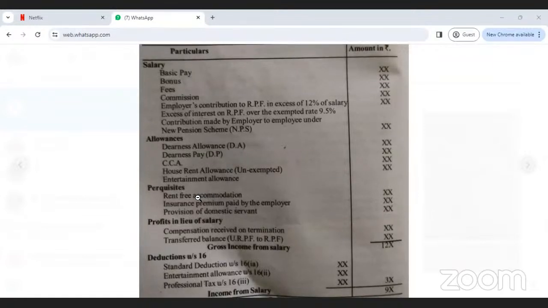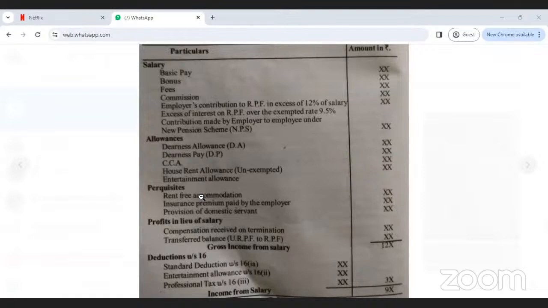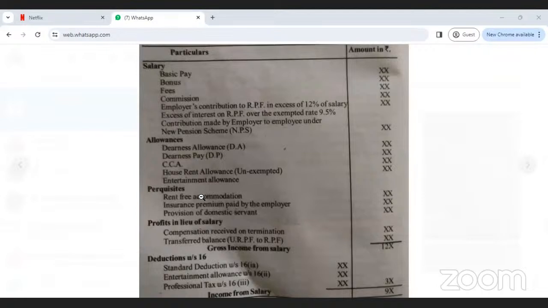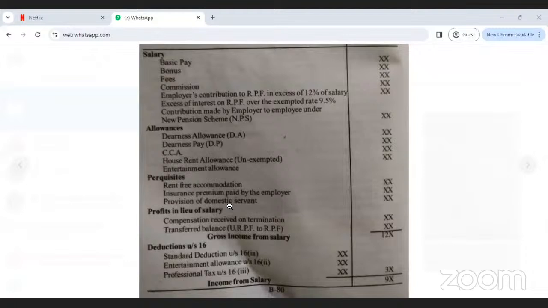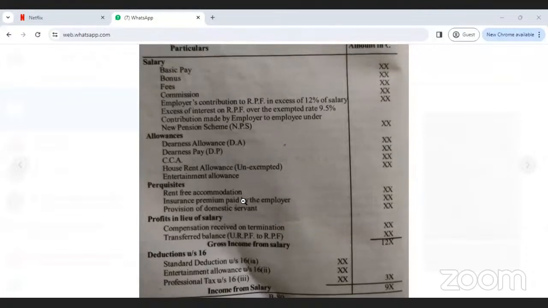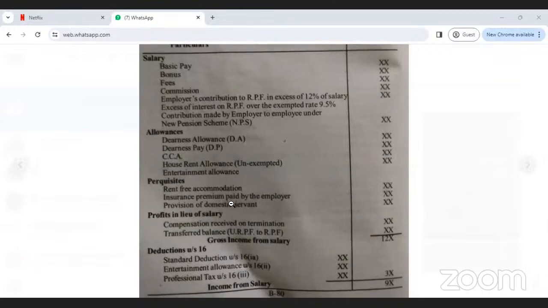Next, perquisites. Perquisites mean nothing but things in kind, for example, rent-free accommodation, any premium, any facilities other than money. That comes under perquisites: rent-free accommodation, insurance premium paid by the employer, provision for domestic servant. These are in kind, not in the money way.